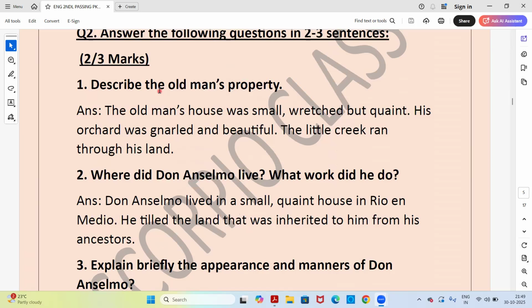Answer in 2-3 sentences here. The first question is, describe the old man's property. Answer, the old man's house was small, wretched but quaint. His orchard was gnarled and beautiful. The little creek ran through his land.